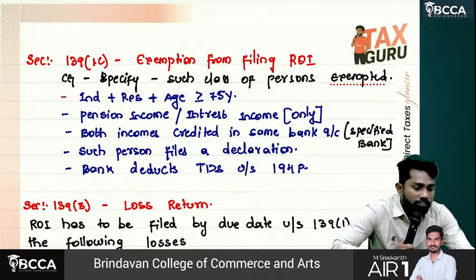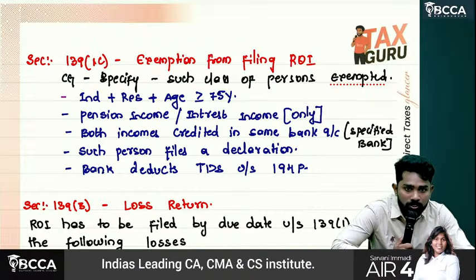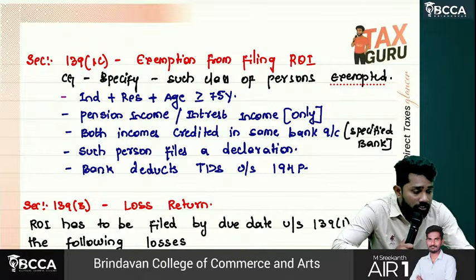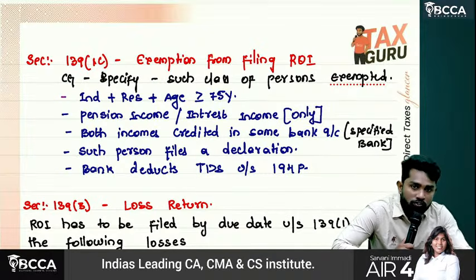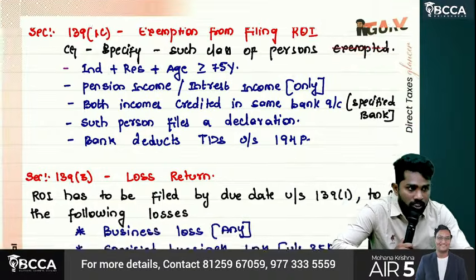Sir, under 194P, they'll calculate this senior citizen's tax liability. Whatever his tax liability is, that amount will be deducted as TDS. Since the applicable tax was already paid to the government in the form of TDS under section 194P, he will be exempted from filing return of income.